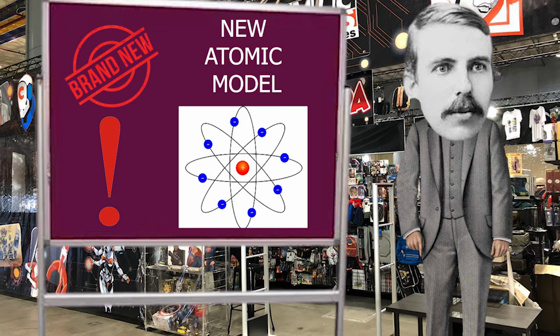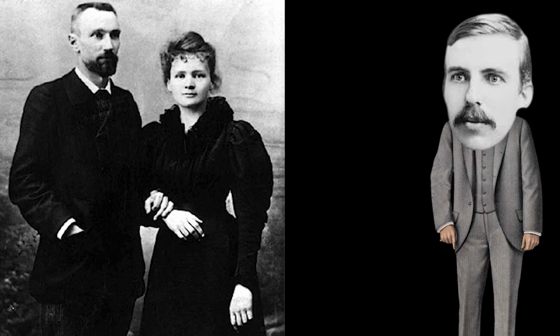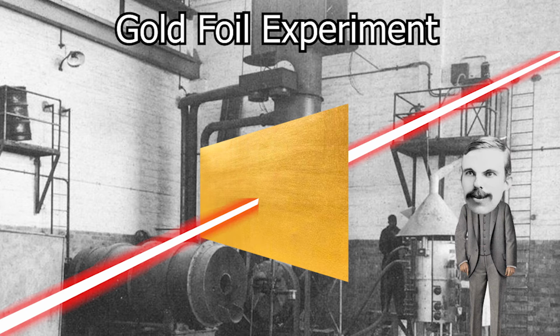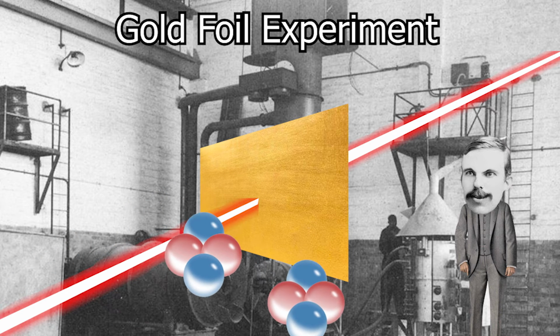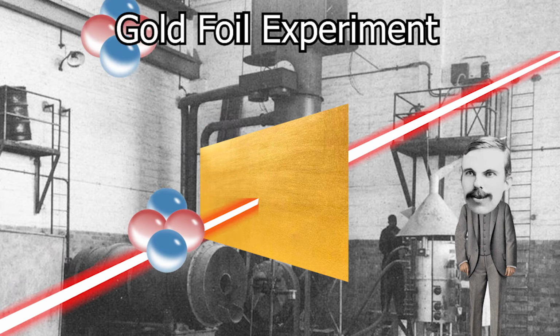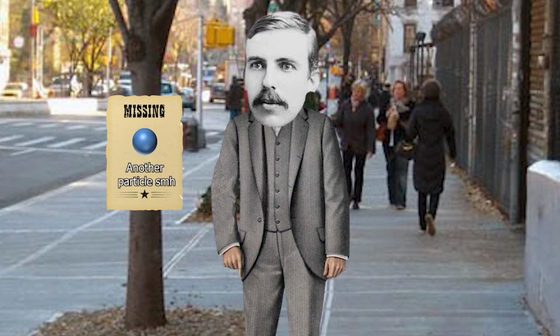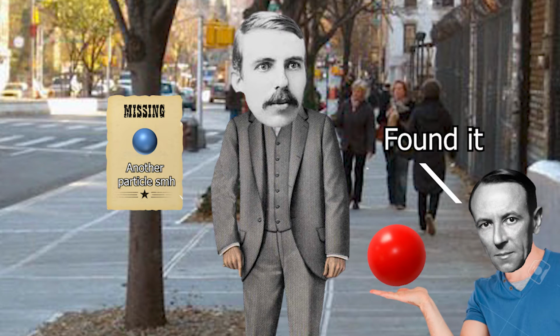Rutherford established his own atomic model in 1911. Thanks to the discovery of radioactivity by Marie and Pierre Curie, Rutherford was able to experiment with alpha particles with the gold foil experiment in 1909. These experiments explained how atoms were actually formed by a nucleus which was surrounded by electrons. Rutherford also theorized the existence of another particle which was later discovered in 1932 by James Chadwick. This particle is known as a neutron.